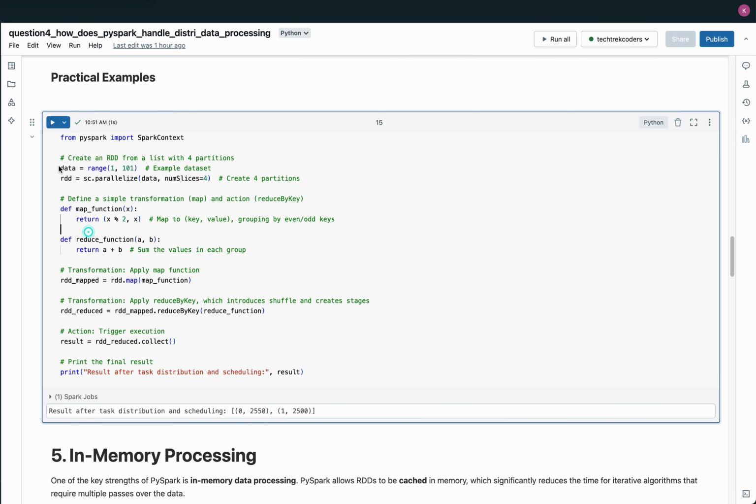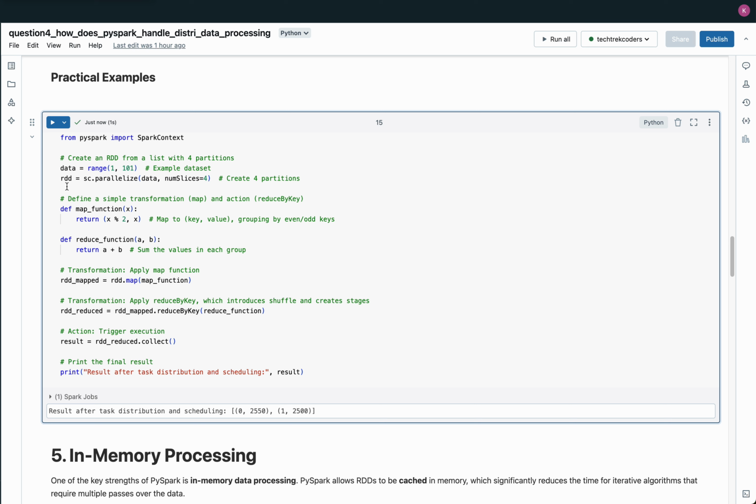Practical examples. This PySpark code demonstrates how task distribution and scheduling work in a distributed computing environment. It starts by creating an RDD from a dataset of numbers ranging from 1 to 100 using the sc.parallelize function. The data is split into 4 partitions, allowing Spark to distribute the workload across multiple nodes for parallel processing.